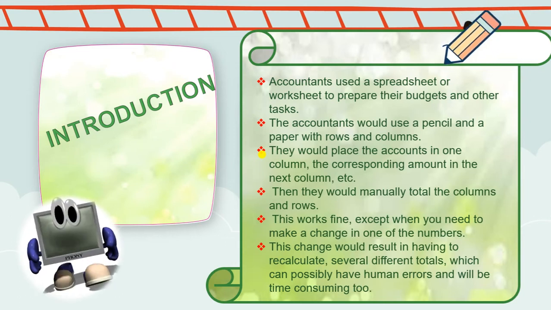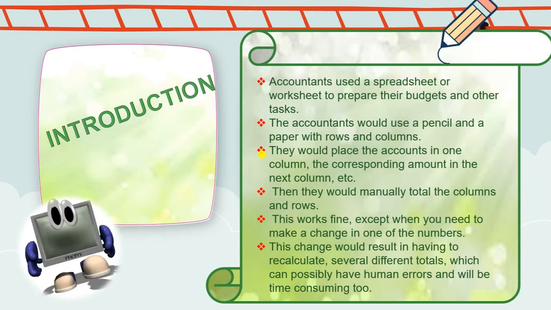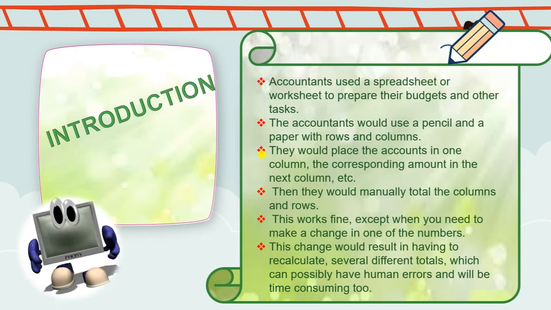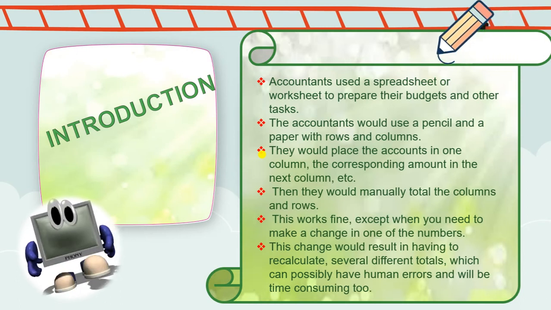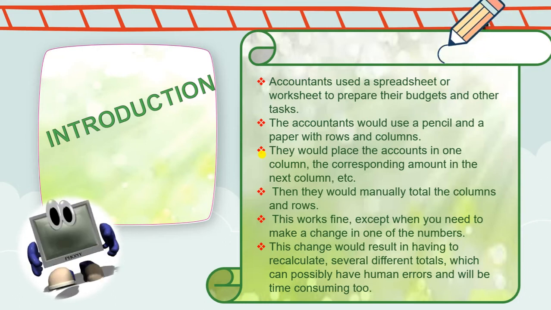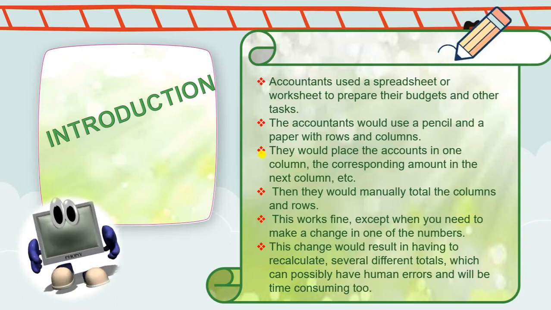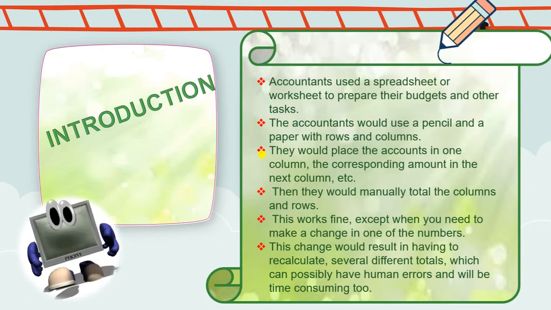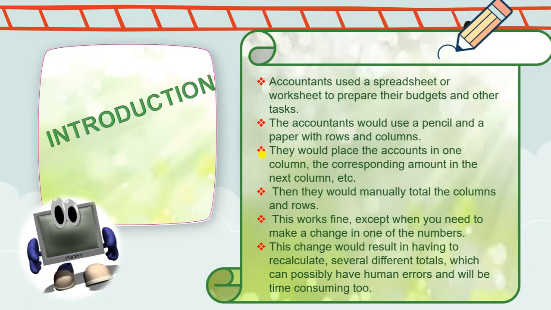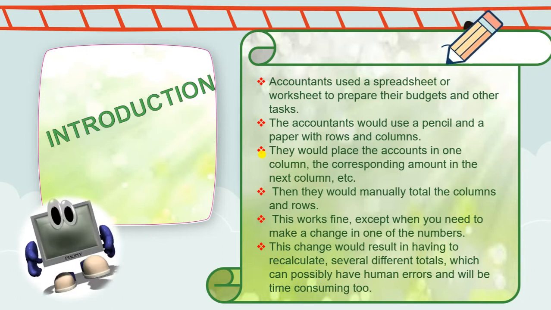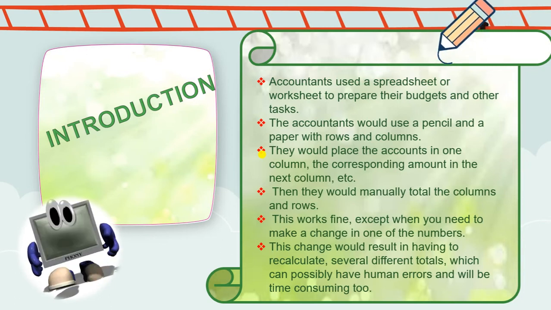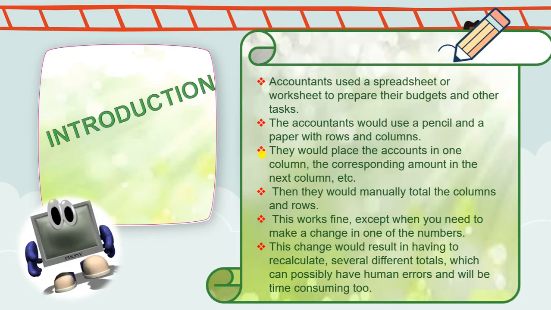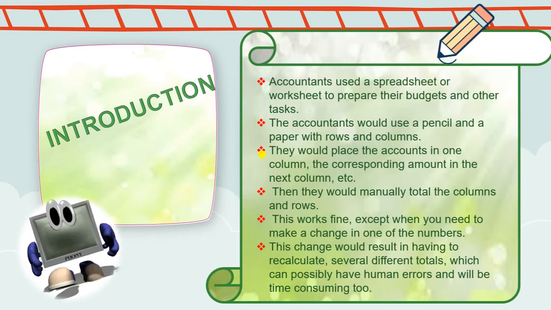The accountant used to have a paper. On that paper, the accountant used to draw lines in the form of rows and columns, with the help of a pencil. In those columns and rows, the accountant used to fill the entries, that is the numbers only.